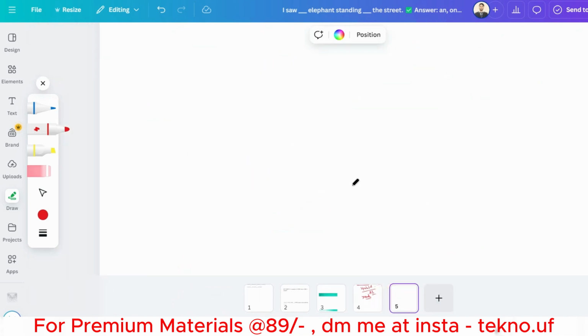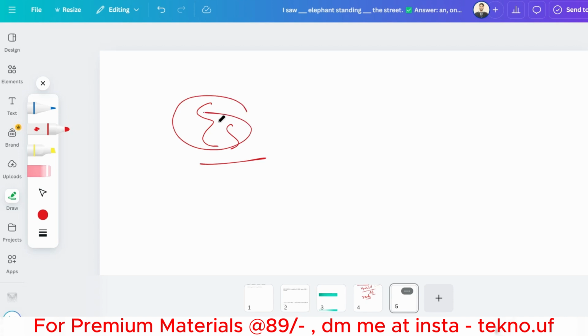And for coding, let me discuss. The questions are literally very easy, like, let's say, even sum. In an array you have to find the even sum. And let's say for strings they are asking you to convert uppercase to lowercase. Okay, let's say they ask you to find prime numbers.